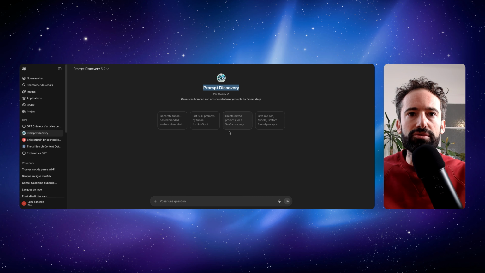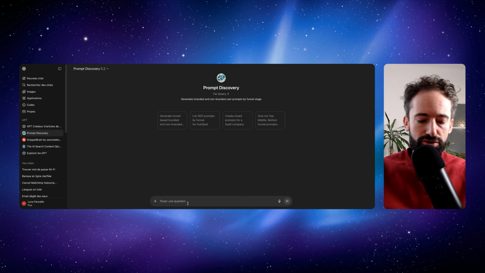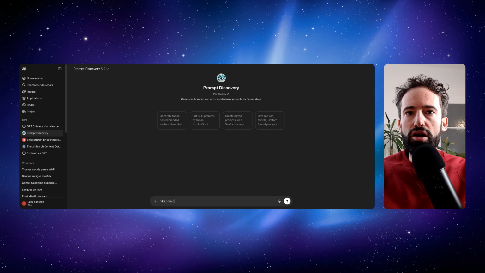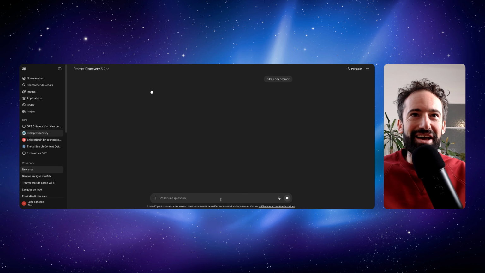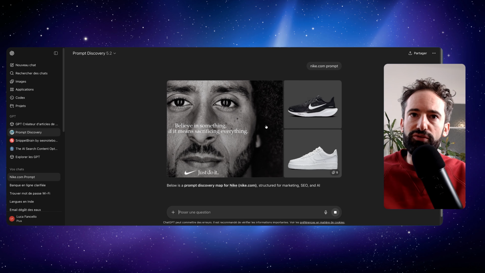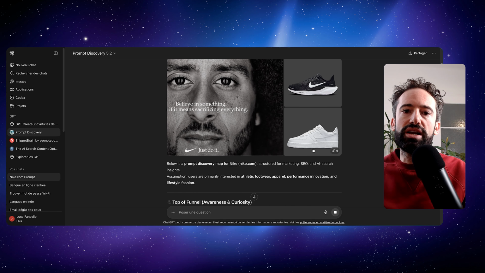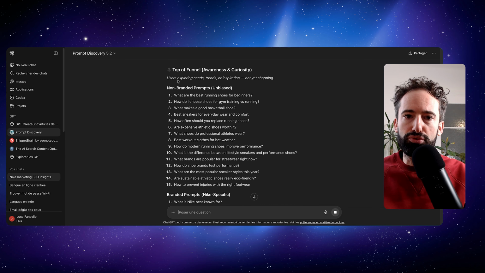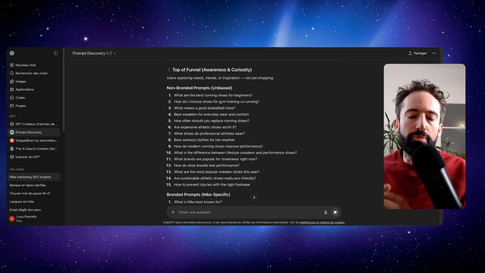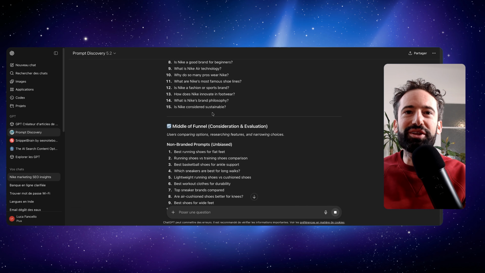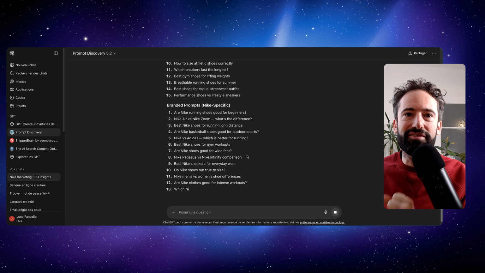This is something we built with Qwairy. It's a GPT, it's free to use. Basically, you give it a brand. In this case, I'm going to write Nike.com. Nike is easy, everyone knows Nike, but it works for any brand. The first thing it will do is scrape the website to understand a little bit what Nike is doing. Then it will create different prompts: top of funnel, which are very far from buying intention, then middle funnel, and then bottom funnel, which are very close to intention.